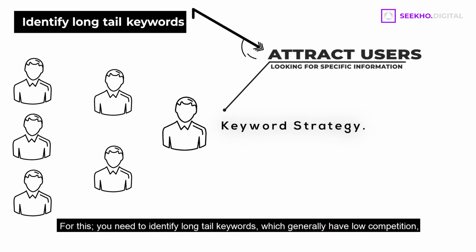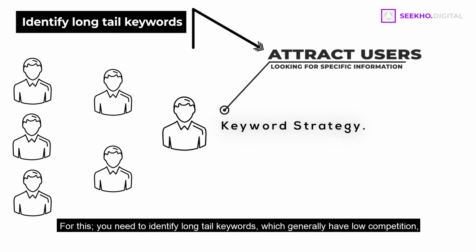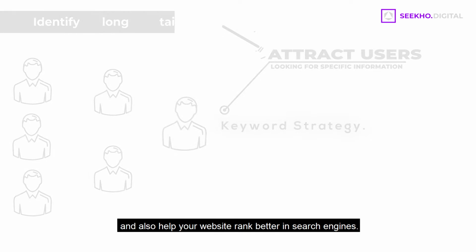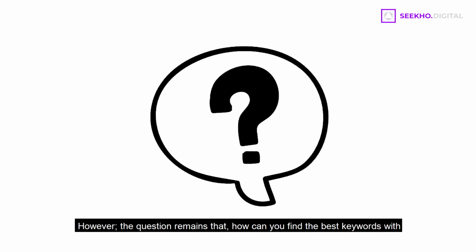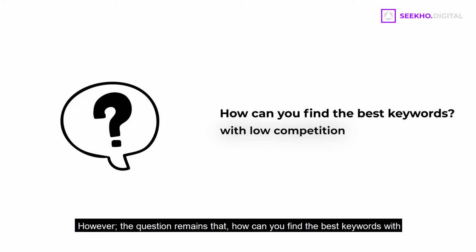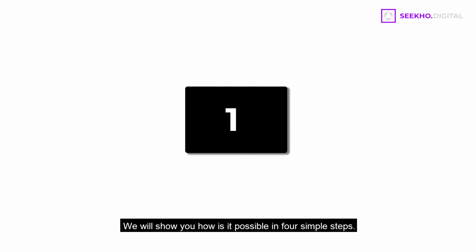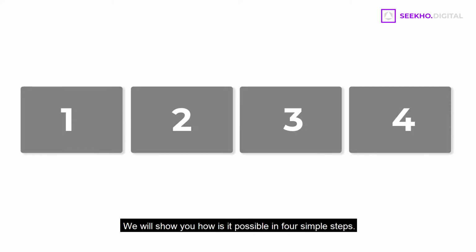For this, you need to identify long-tail keywords, which generally have low competition and also help your website rank better in search engines. However, the question remains: how can you find the best keywords with low competition for your website and make your online business a success? We will show you how it is possible in 4 simple steps.